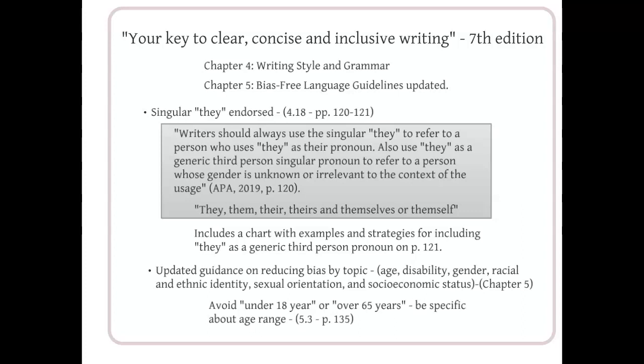The other thing they talk about in Chapter 5, they go into great detail about updated guidance on reducing bias by topic, specifically age, disability, gender, racial and ethnic identity, sexual orientation, and socioeconomic status. For example, if you're working on a study, they now recommend that instead of using the language under 18 or over 65, that you are specific about the date range. So again, if you want to learn more about this, please consult Chapter 5 because they do have some updated guidance for bias-free language.